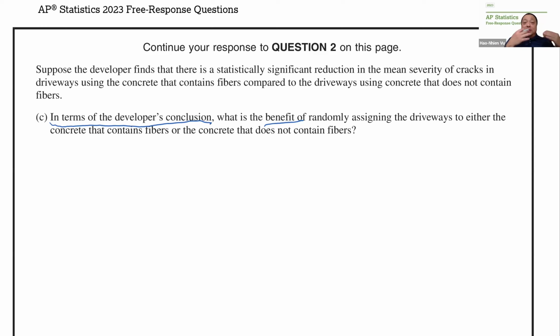And how does that affect the final conclusion? This is a hypothesis testing answer that there is a statistically significant difference. You can think of it like it's a two independent mean t-test. So how does the fact that you can even out the effects of the vehicles affect the final answer? Well, it makes the final answer more correct. When you're saying that it really is the difference between the concrete, then you are able to ignore or overcome the effects of the other variables. So let's write it like that.